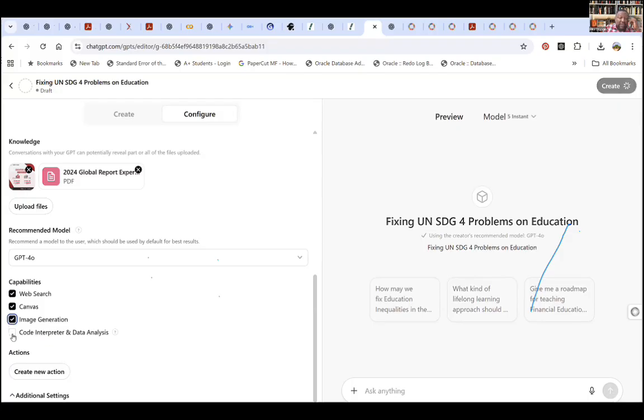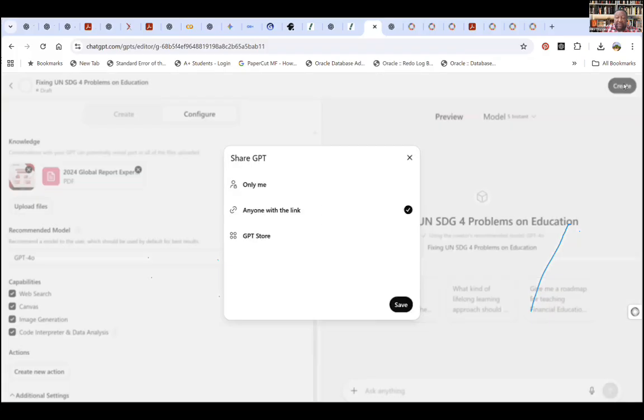Do I want it to do data analysis, write code? That's why, like I told the gentleman that was saying AI cannot do data analysis, it's not true. It exists today, right? So you can allow ChatGPT to run code. Now, we're done here. Once I finish this, I then go here and I tell the model create.